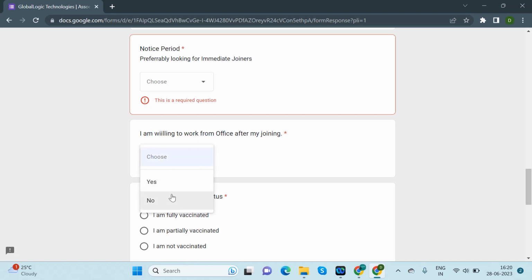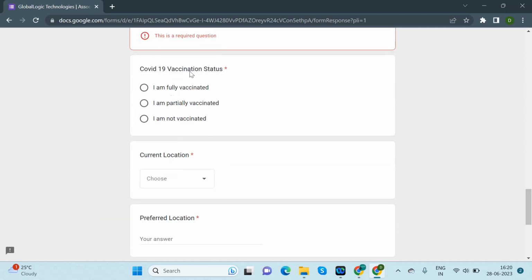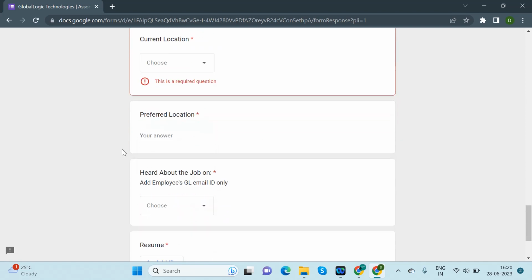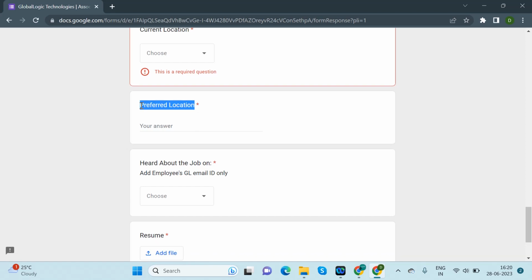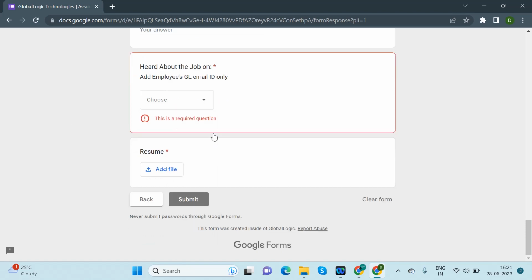You can select yes or no here. You can select your COVID-19 vaccination status. Then select your current location: Noida, Ghaziabad, Gurgaon, Delhi, or outside Delhi. You can select your preferred location. Then, heard about the job on: whether you heard about this job opportunity on the Naukri portal, LinkedIn, Facebook, Instagram or other. As per your preference, you can select.